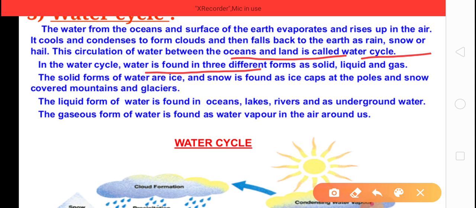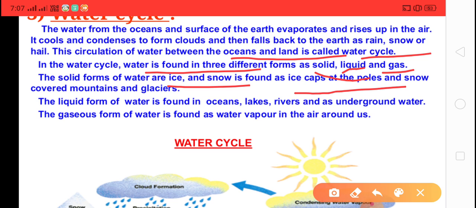So in the water cycle, water is found in three different forms: solid, liquid and gas. The solid forms of water, ice and snow, are found as ice caps at the poles and snow covering mountains and glaciers.